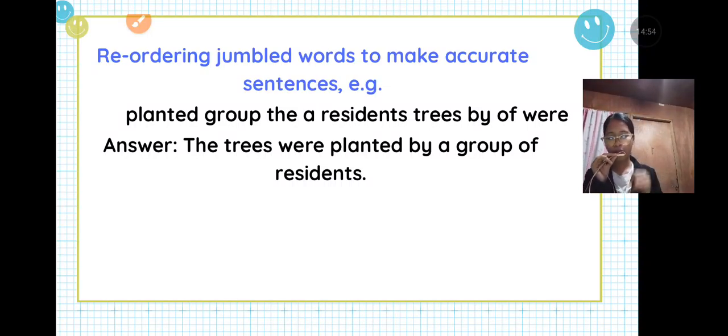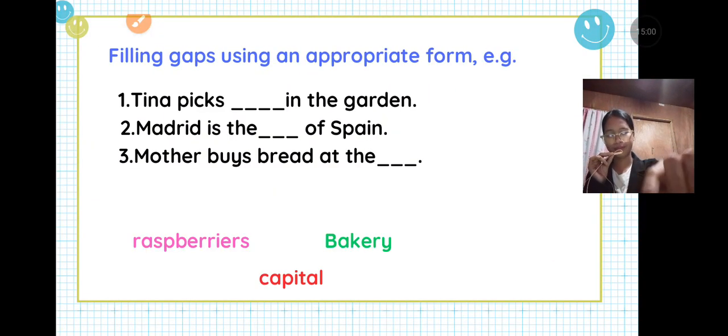So without any further ado, let's start. Here are three sentences which have choices. Inside the box, we will pick the answer which corresponds to the sentence above. Okay, so the first sentence: Tina picked blank.